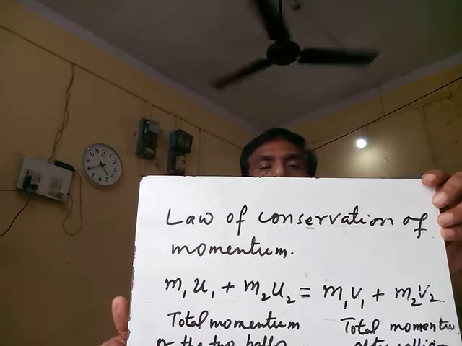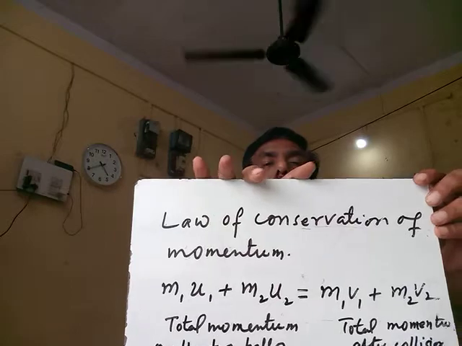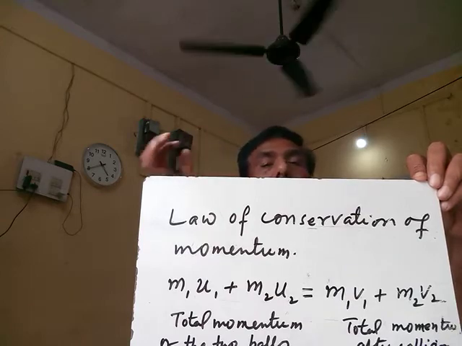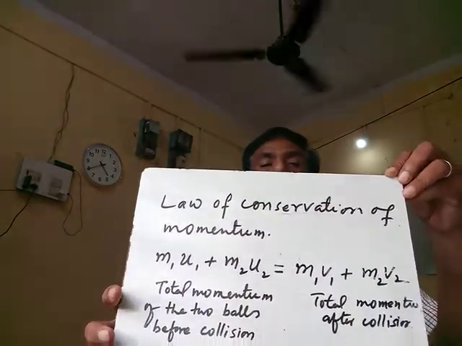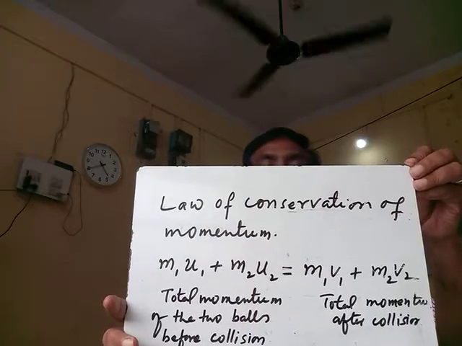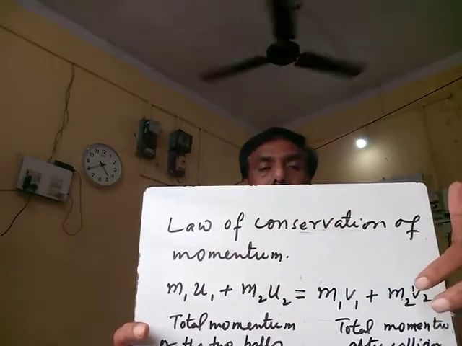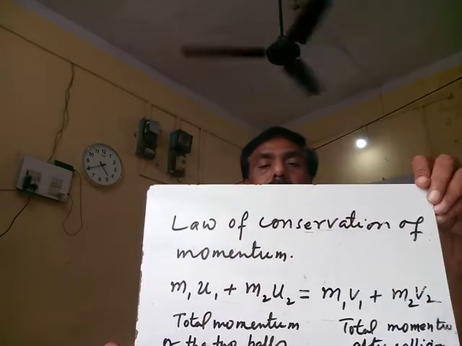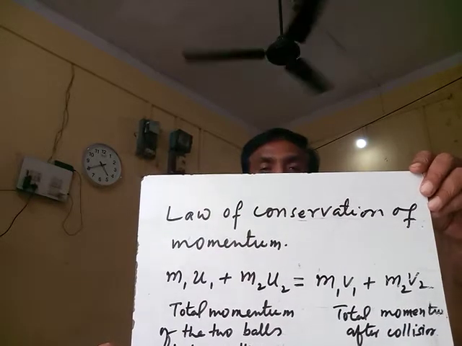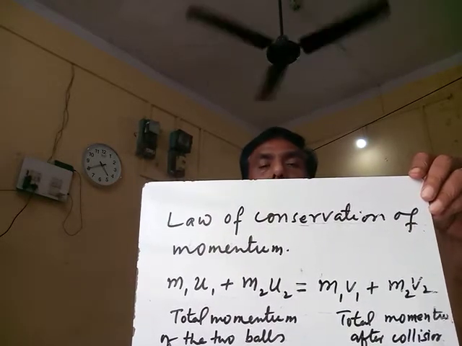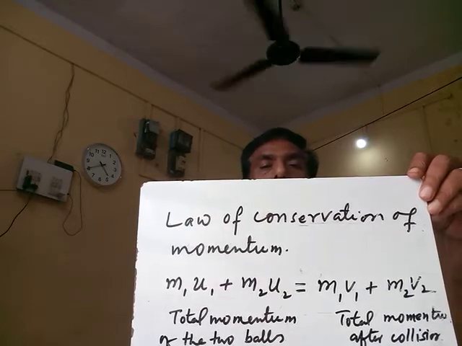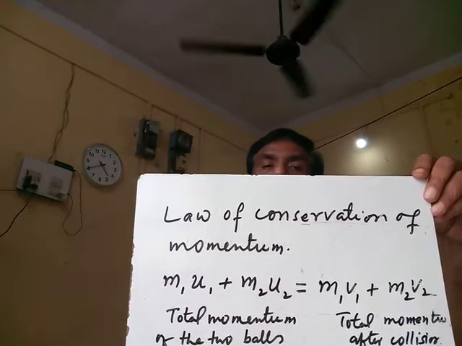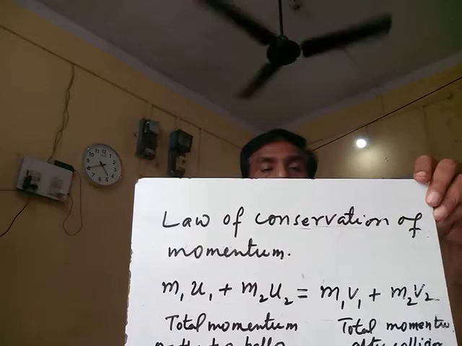And that is equal to, here, the momentum after the collision. After the collision, the bodies start moving with velocities v1 and v2. So this is the sum of the momentum after collision, and they will be equal. So how many variables do we have here? One is m1, m2, u1 and u2, and v1 and v2. We have 6 variables. So out of these, if 5 are given, we can find out the 6th one, right?